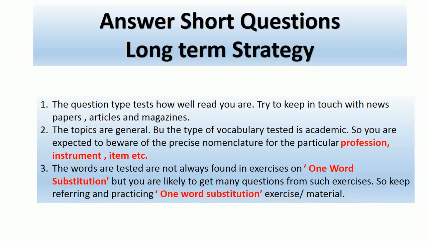The topics are general, but the vocabulary tested is academic, because PTE Academic is not a general PTE. You are expected to be aware of the precise nomenclature for a particular profession, instrument or item. Nomenclature is a system of names and terms, like the name of an instrument, the name of an item, the name of a profession.